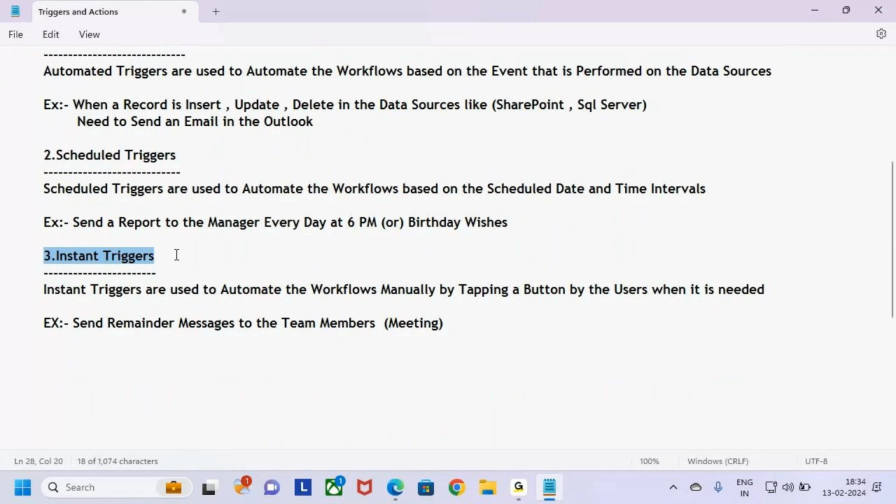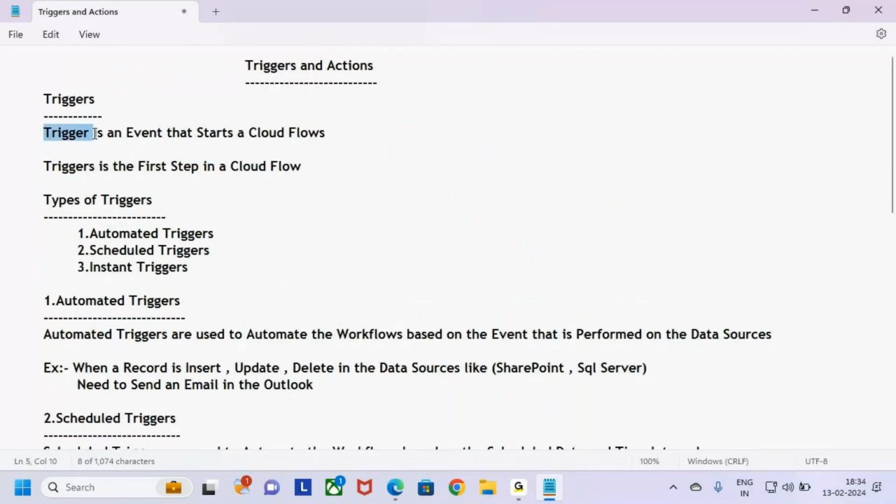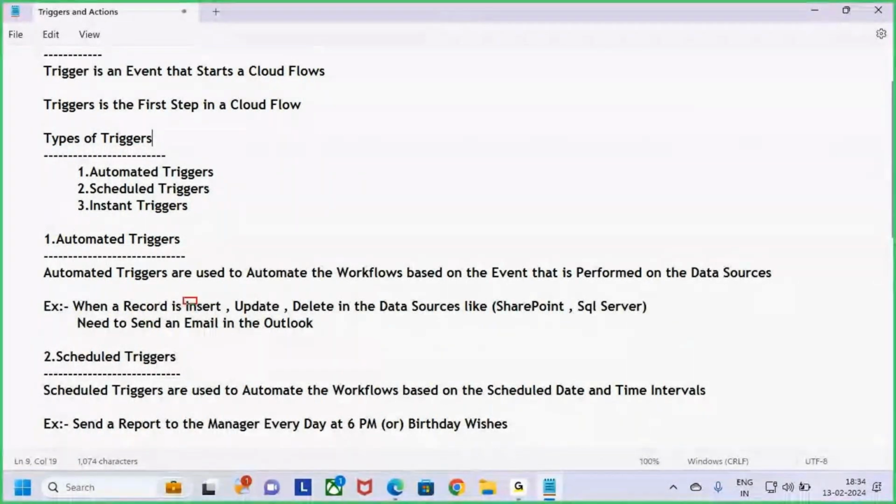So the trigger is the first step to start a flow. Okay, fine. We know what a trigger is. It is the first step to start a flow. Now let me give one example. Whenever a record is inserted into the SharePoint list, let's say a record is inserted. Once the record is inserted, I want to start the process automatically. I want to run the flow. So whenever the record is inserted, the trigger will activate, which means the flow will start. So the record being inserted is the trigger. That is an event. Once the event happens, what action do you want to take?